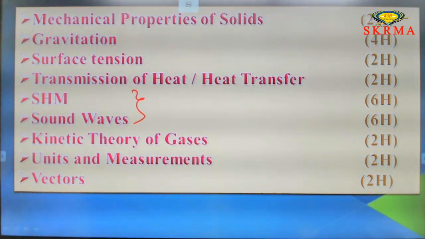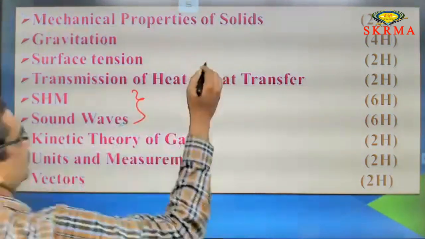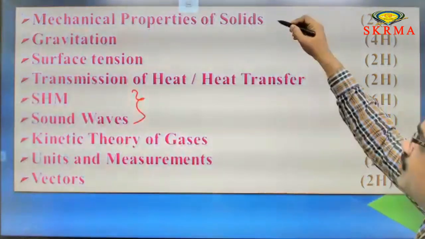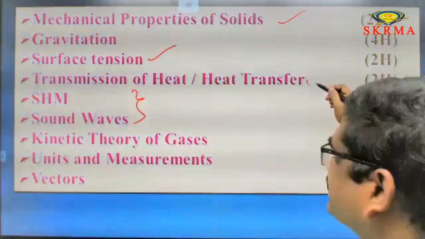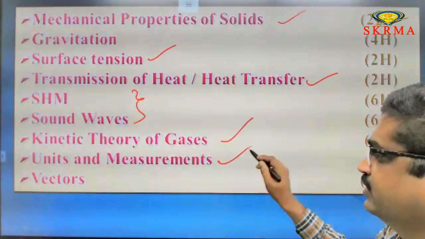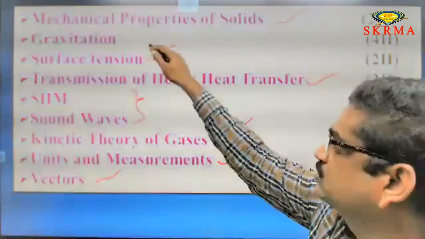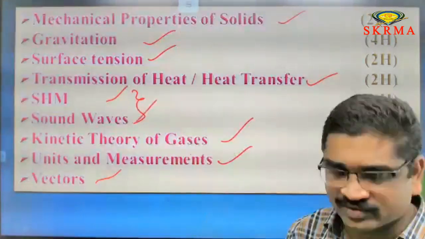Next, kinetic theory of gases, 2 hours. Next, units and measurements, it may take 2 to 3 hours. Vectors, it may take only 2 hours. So first prioritize these chapters: solids, surface tension, transmission of heat, KTG, units and measurements, vectors. After that, go through gravitation, SHM and waves.